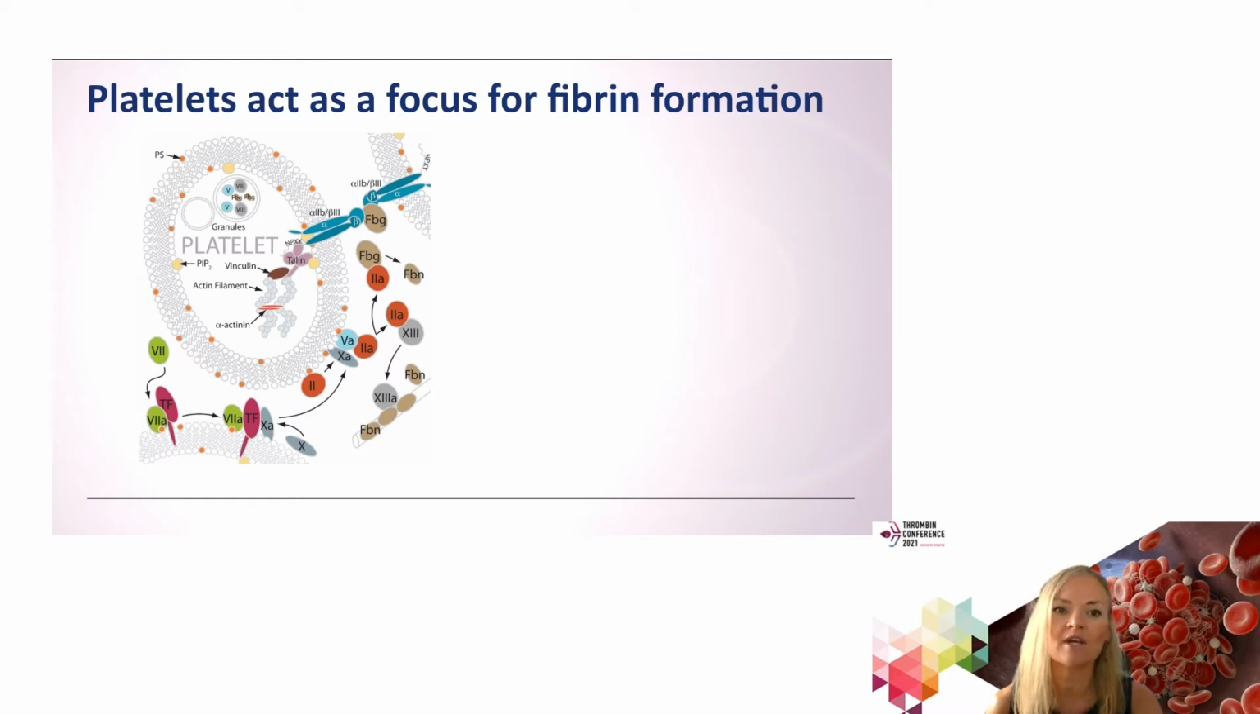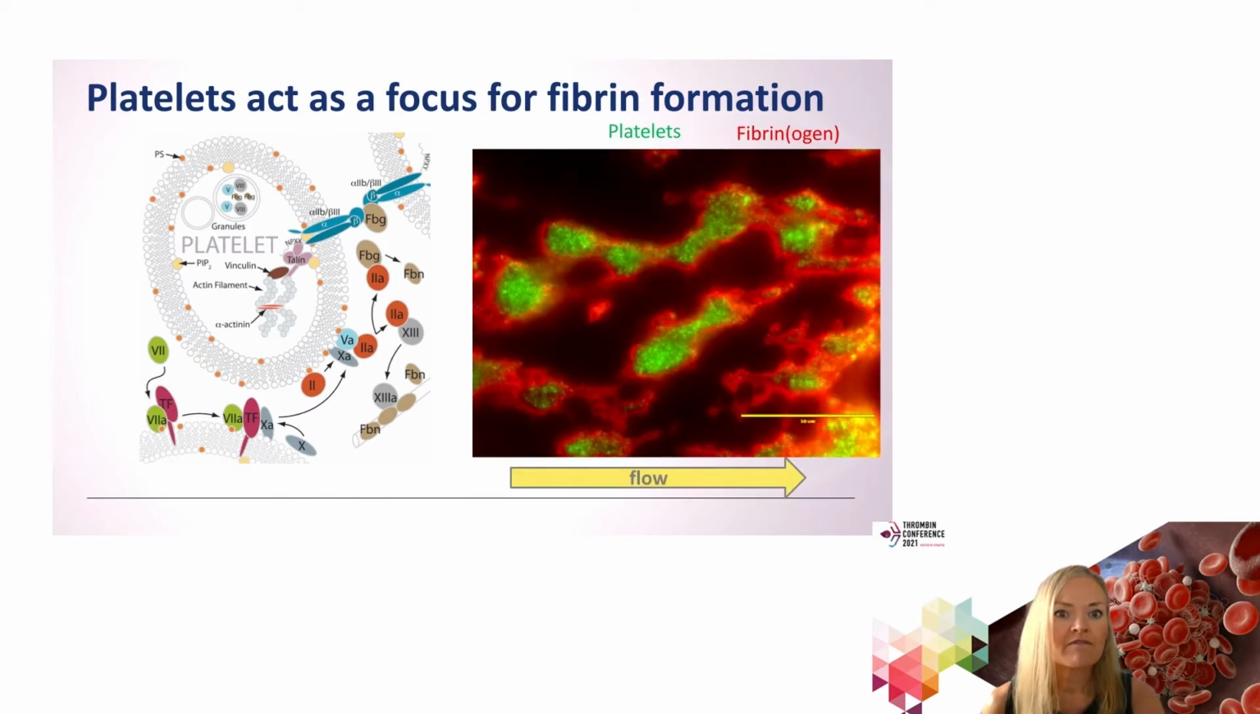They also house a number of coagulation factors within their alpha granules, including factor V, factor VIII, fibrinogen, and von Willebrand factor. They also have various receptors on their cell surface, and one of these, alpha-2b beta-3, is sometimes termed the fibrinogen receptor, because fibrinogen can bind to this integrin and potentially act as a molecular bridge between platelets within the aggregates.